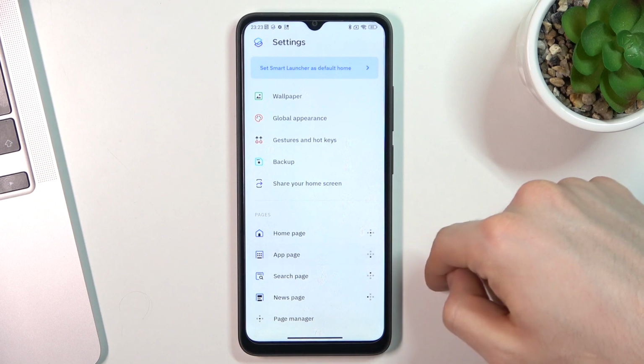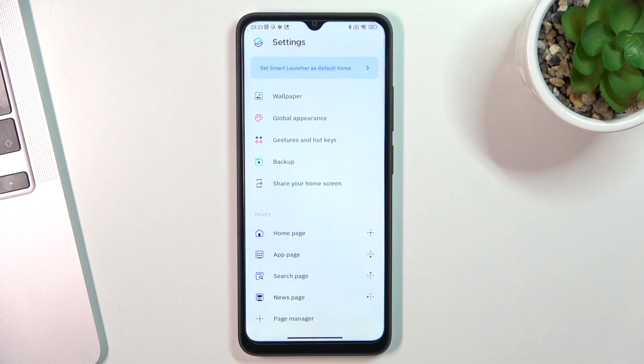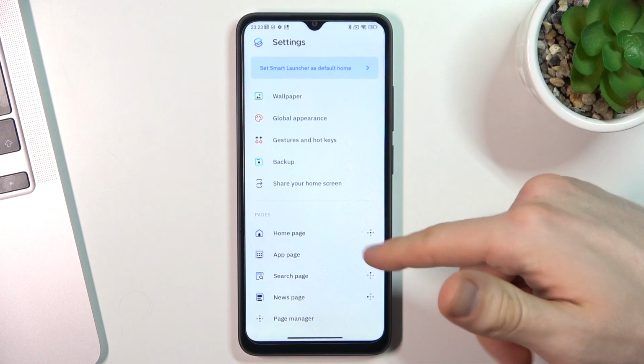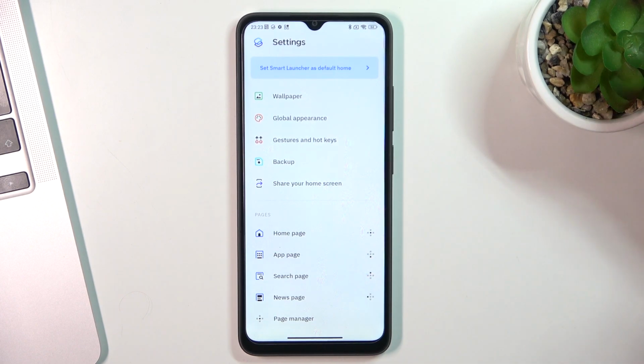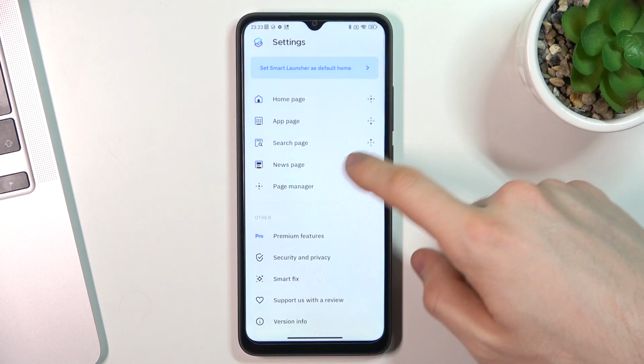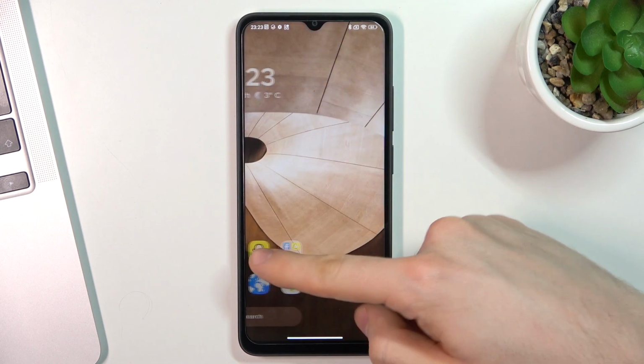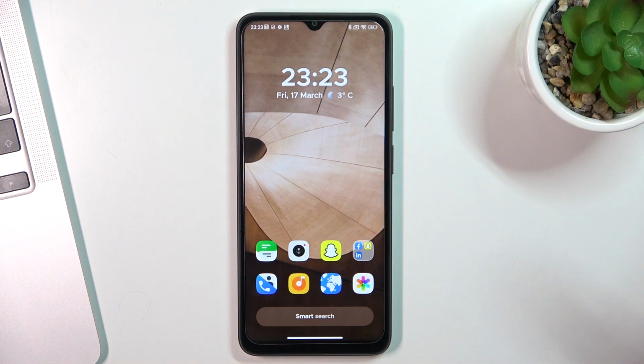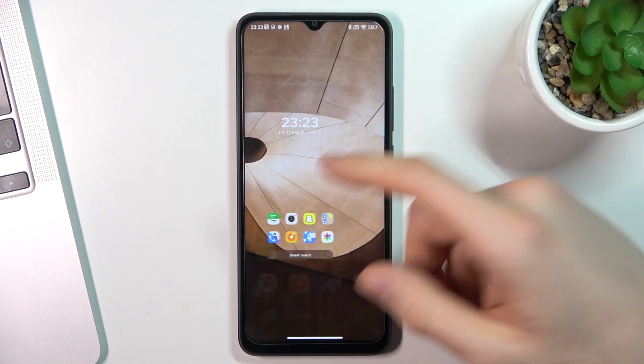And of course you can share your home screen between your devices. You can create app pages, you can create home page, news page, and search page. You can set it up, and so that's it. So I really love this launcher because it's flexible and it's really beautiful. It's the most beautiful launcher I have ever seen.